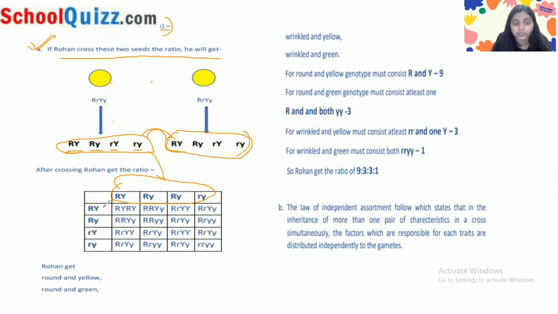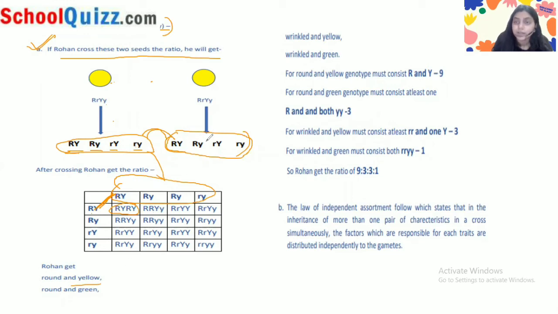So we will take a Punnett square and do the cross. When we cross capital R and capital Y with capital R and capital Y, this is the formation of all the combinations. So now we will see how many round and yellow seeds we will form.